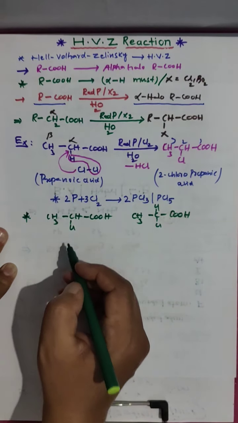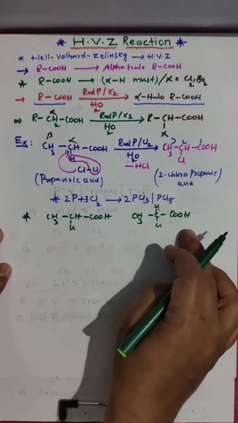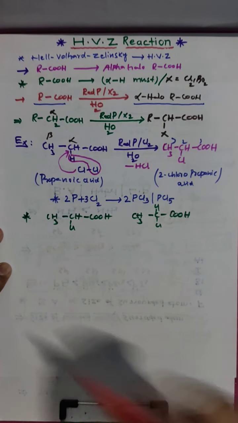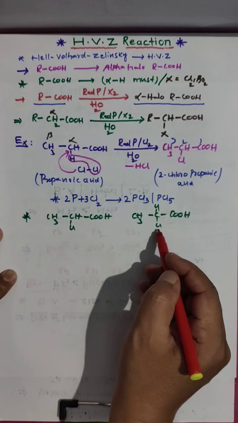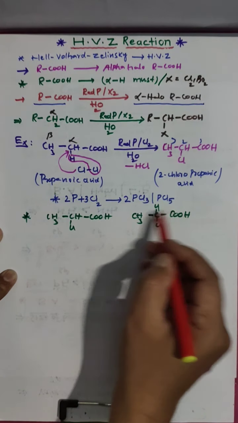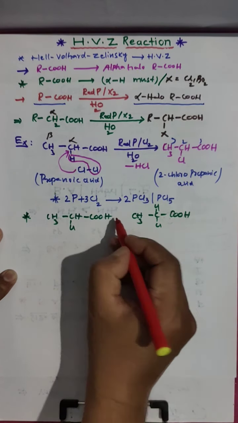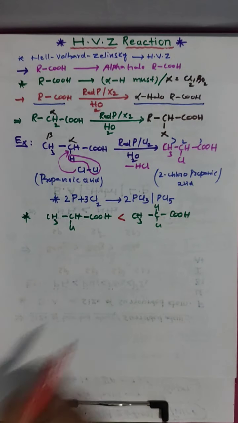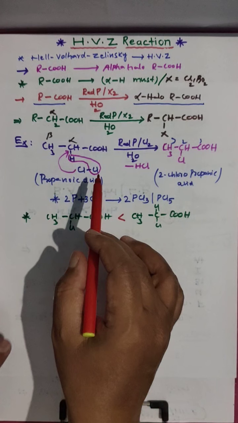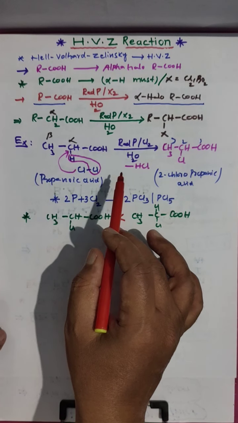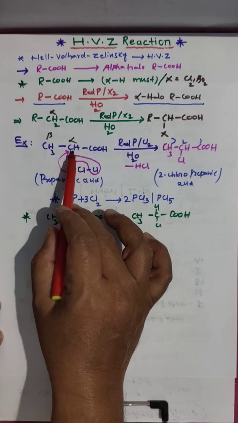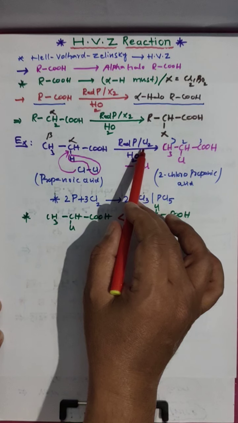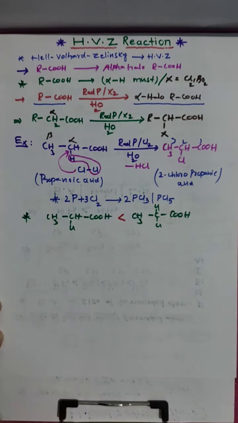If halogen is taken in excess, two types of alpha halo carboxylic acids are obtained. For example, if they ask which is more acidic in nature, the acid with more halogen atoms is more acidic. Actually, it is a substitution reaction. From the alpha position, the hydrogen atom is substituted by a halogen atom.